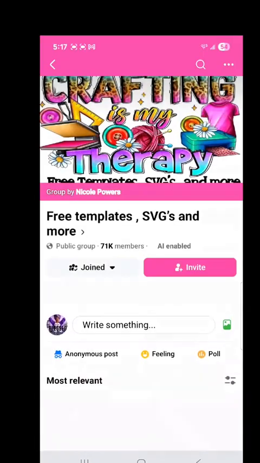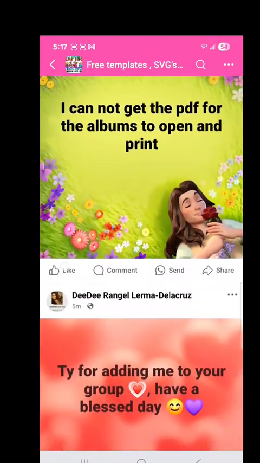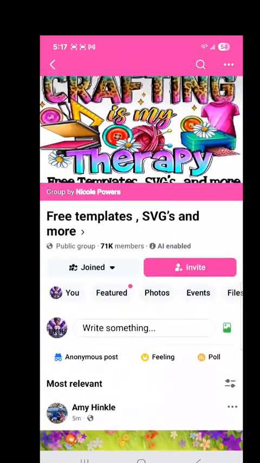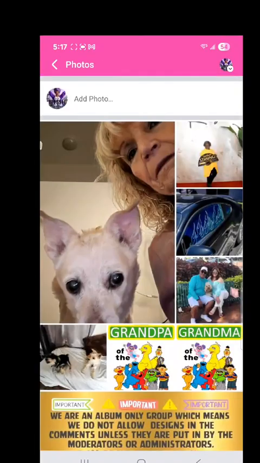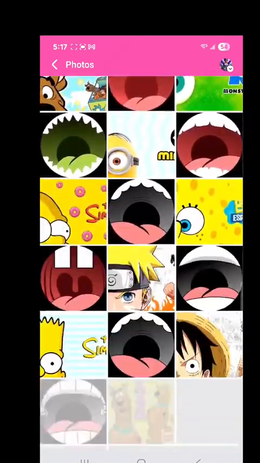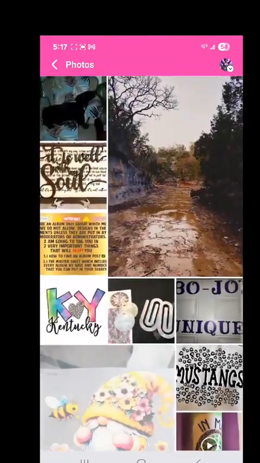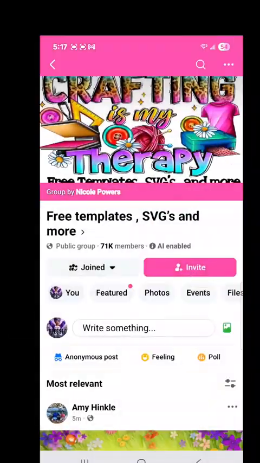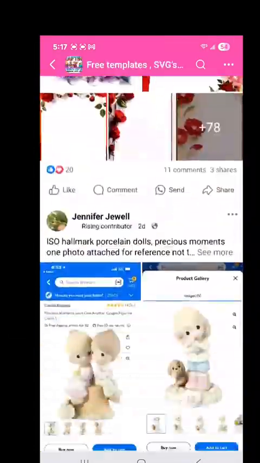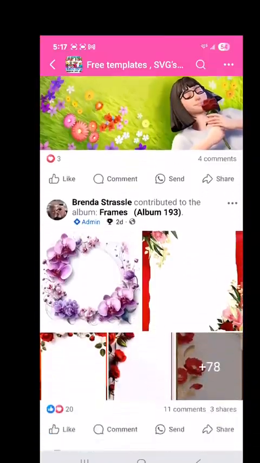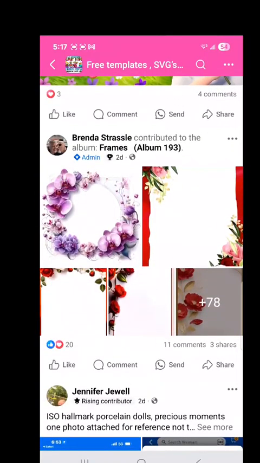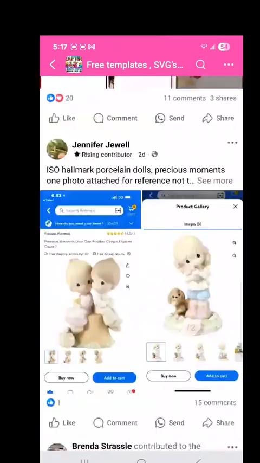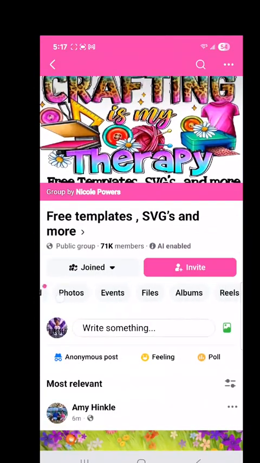All right, so here we go, some free templates, another group. Let's see. I like to go straight to the pictures. All right, see if I see anything here that may interest me that I can click on. Here we have, what is this? Free album. These are frames. Okay, cool. Oh, let's go to the albums then. Here we go. So that's easy.